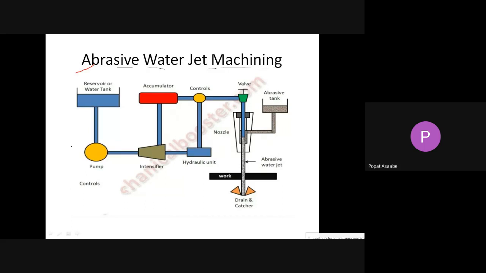Okay, now here, along with this abrasive particle, we are also mixing water, abrasive particle with water.